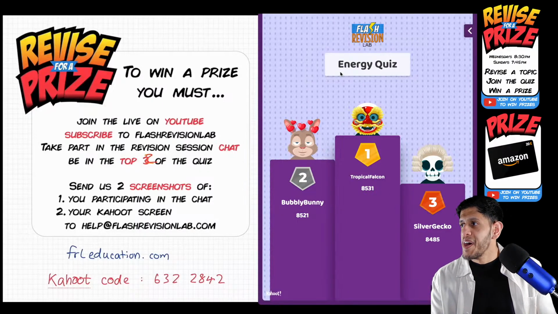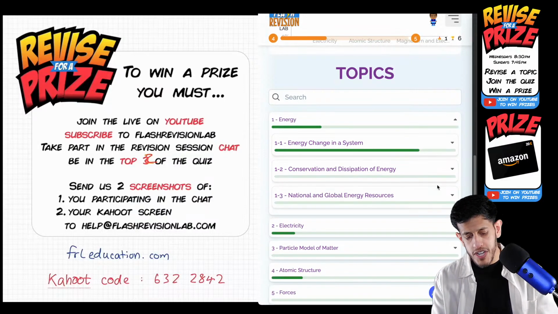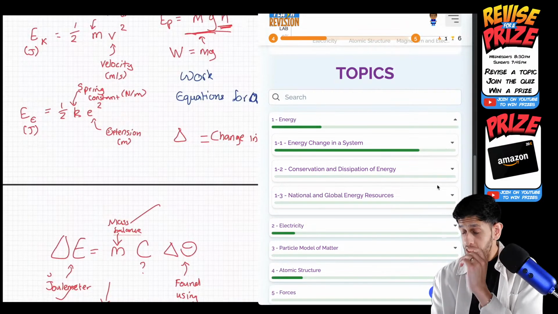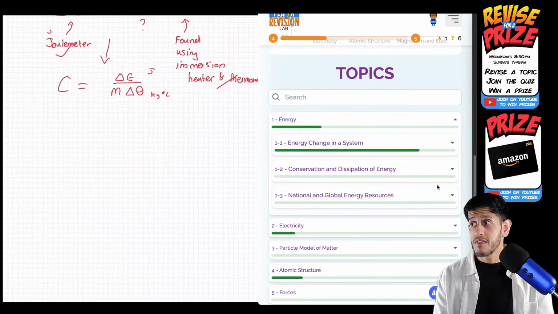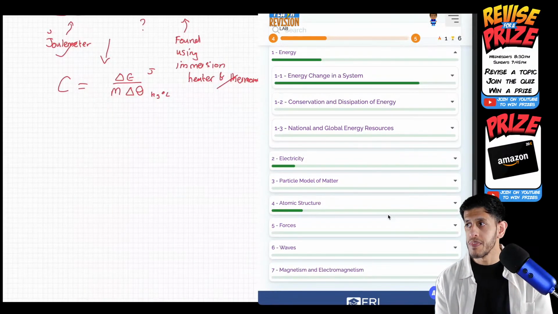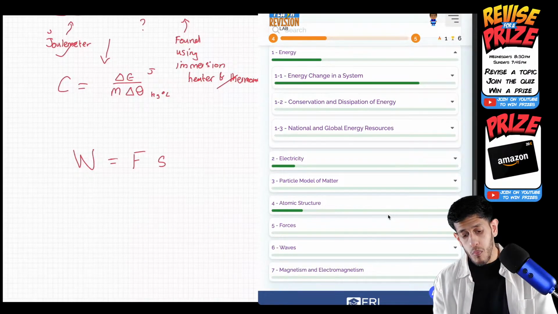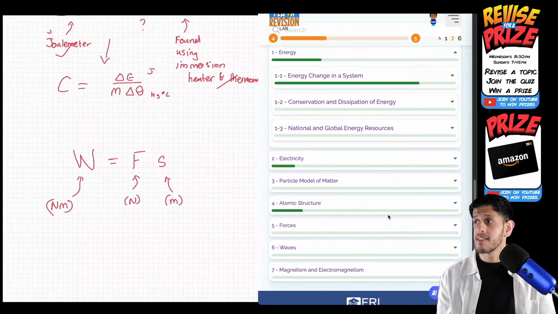Well earned. So I'm just going to stay on for a minute or two if anyone wants to ask any questions. I know someone mentioned briefly about acceleration and work done. So work done is in the forces topic. It's the force times the distance applied. So the force applied on an object to move it a particular distance. The equation is W equals force times distance, with distance given the letter S. Force is measured in newtons, distance in meters, so the unit for work done is newton meters.